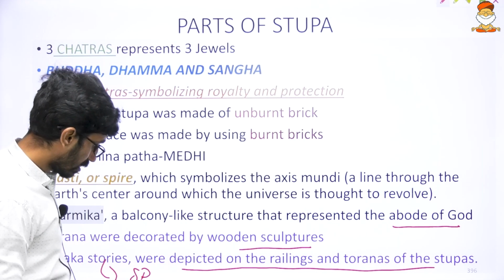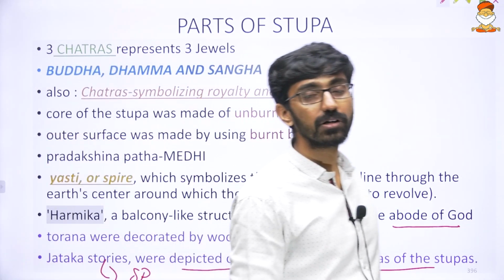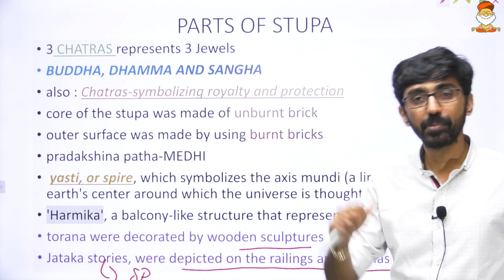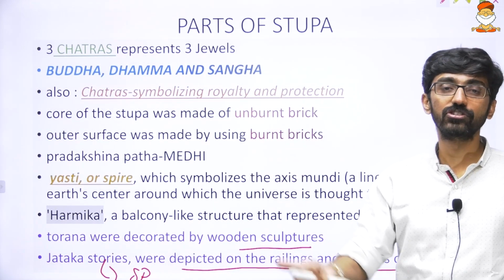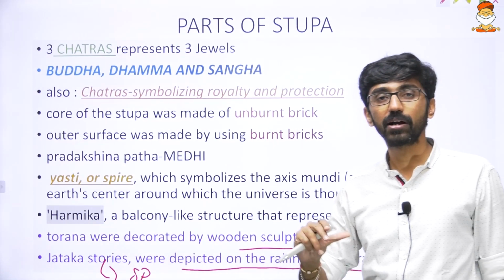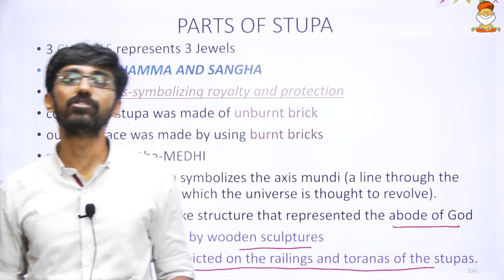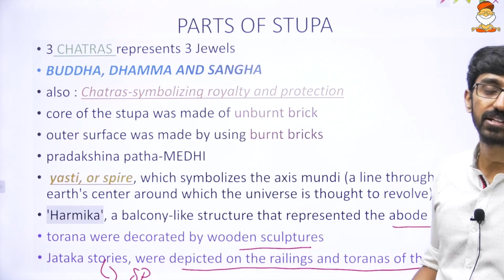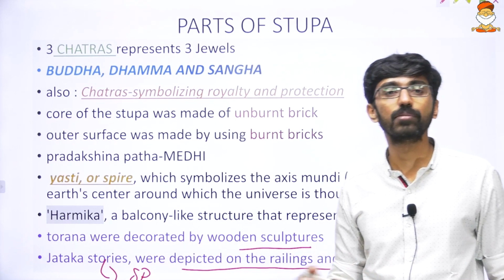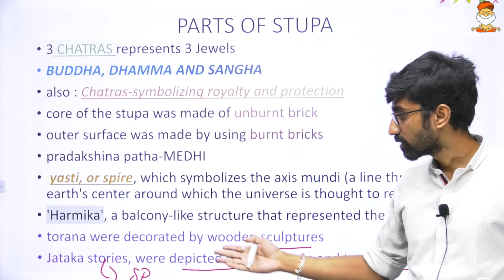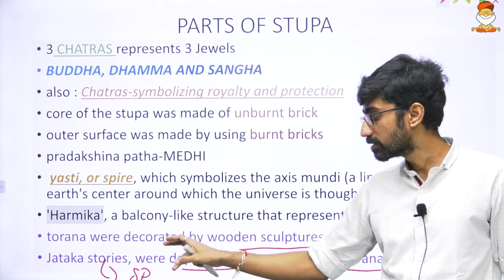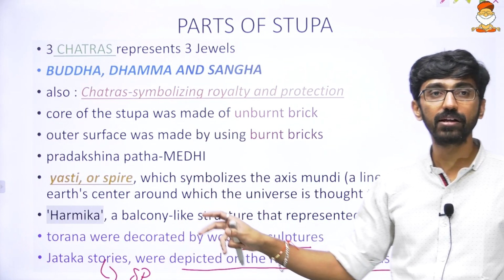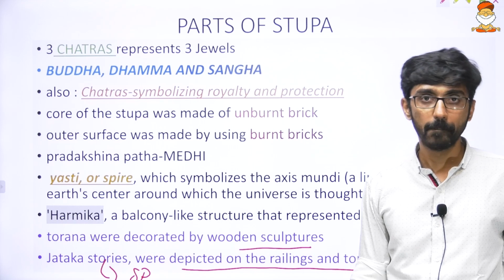We know the three literatures of Buddhism: Vinaya Pitaka, Sutta Pitaka, and Abhidhamma Pitaka. Sutta Pitaka deals with the Buddha's teaching, the Dhamma concept. Vinaya Pitaka deals with rules and regulations. Abhidhamma Pitaka deals with the philosophical teachings of Buddha, and it is also a summary of the Sutta Pitaka. So Jataka stories are part of the Sutta Pitaka, and they are sculpted on the torana.